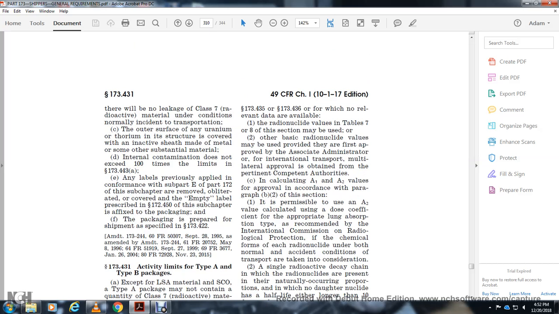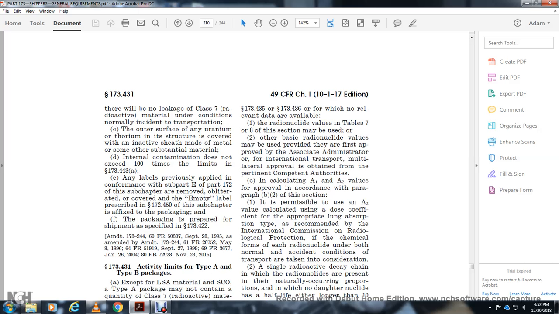173.435 and 436, where no relevant data is available for the radionuclides in the table, other basic radionuclides may be used, provided there is first proof of their associated manner for international transport, with multiple approval obtained from the competent authorities in calculating A1 and A2 values. In paragraph B2 of the section, the permissible A2 is calculated with the dose efficiency and the appropriate lung absorption type recommended by the International Commission on Radiological Protection, for the chemical forms of each radionuclide under both normal and accident conditions of transport.